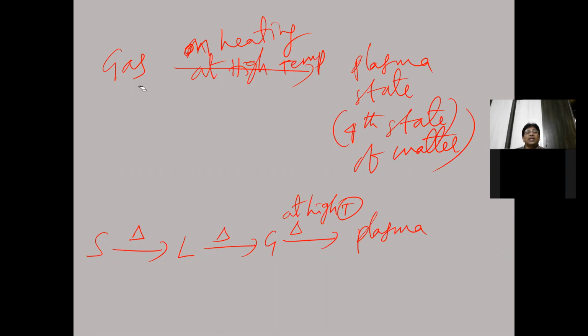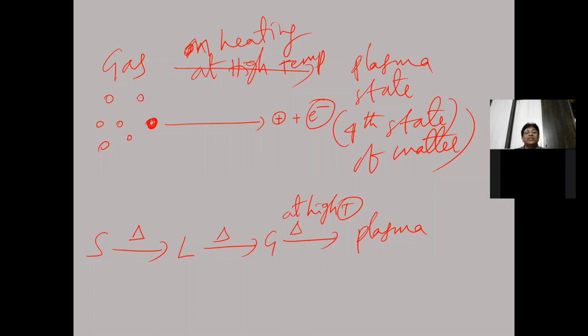Now how it is changing, you check it here. Suppose you take some gas. In this gas, all the gas molecules are like this, the particles of gas. Now, if you heat at high temperature, each atom of the gas changes into one cation, a positive particle, and one electron.